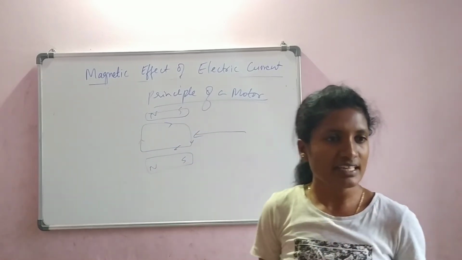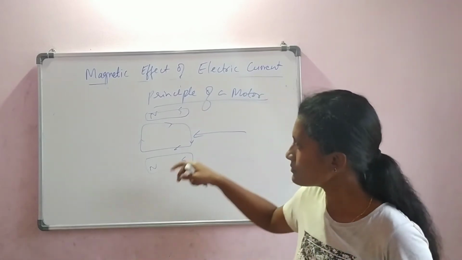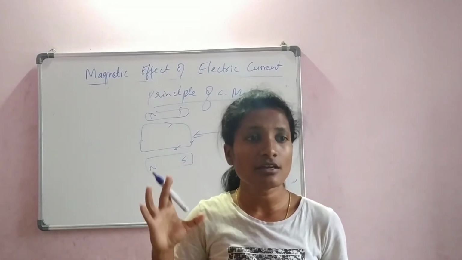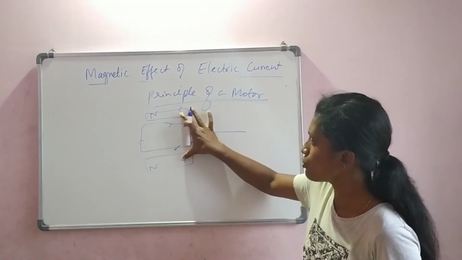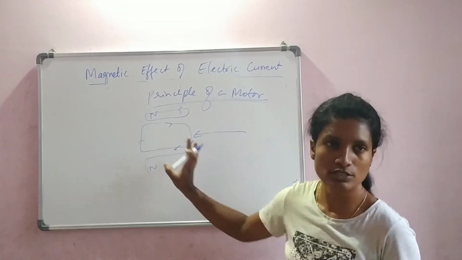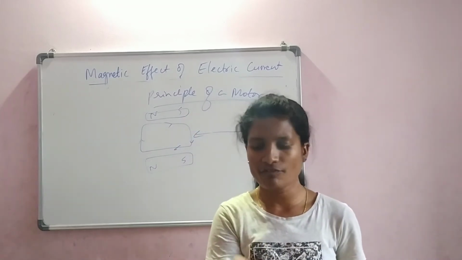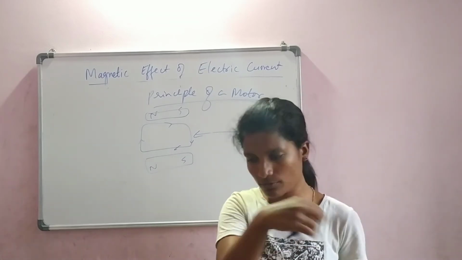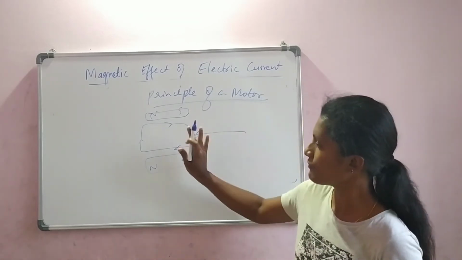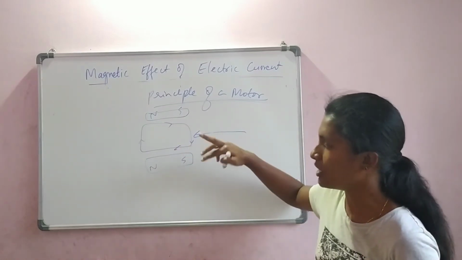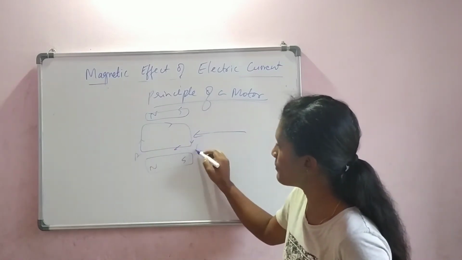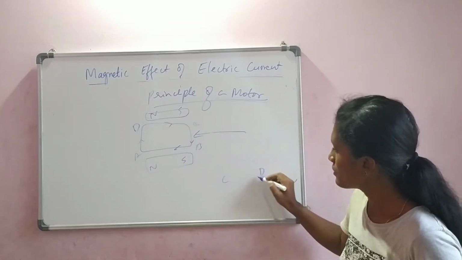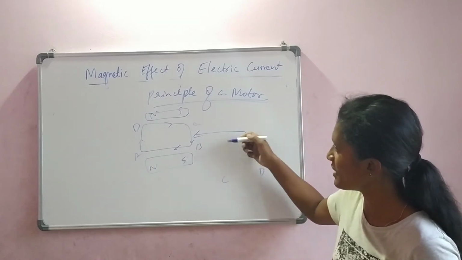Now, when there is electricity supplied and there is already a magnetic field, we have understood that a magnetic field can induce mechanical force. These two magnets will give some force on this coil. What happens if there is a force given? If I give a force to this marker, it will move away or it might go in the other direction. So if we give the force on this coil, the coil will rotate. Let us say this is A, B, C, D. After some time what happens? The CD comes down and the AB goes up.